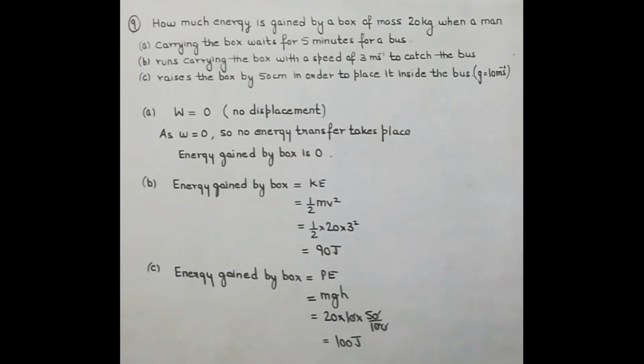And in the third part, the box was raised, and whenever a body is raised, it gains potential energy, so that is equal to mgh. Here the height was given in centimeters, so we have converted it into meters and then used it in the formula. So you can pause and note this down.